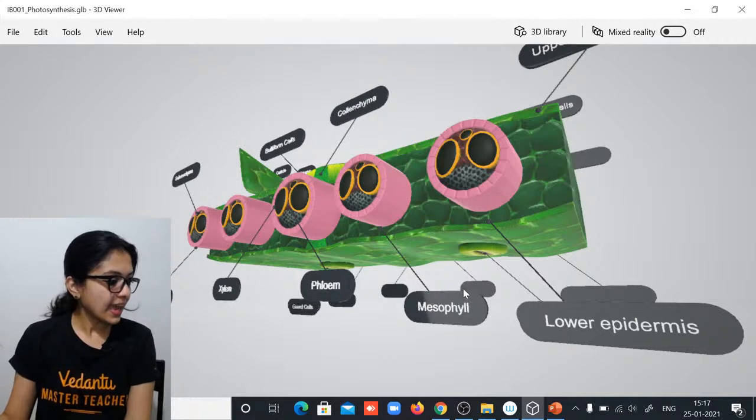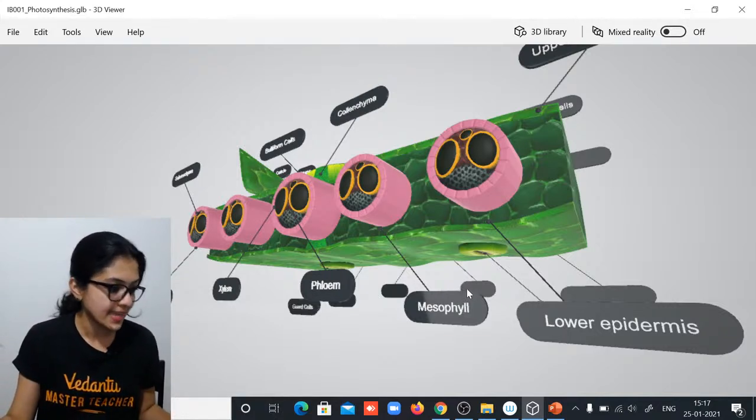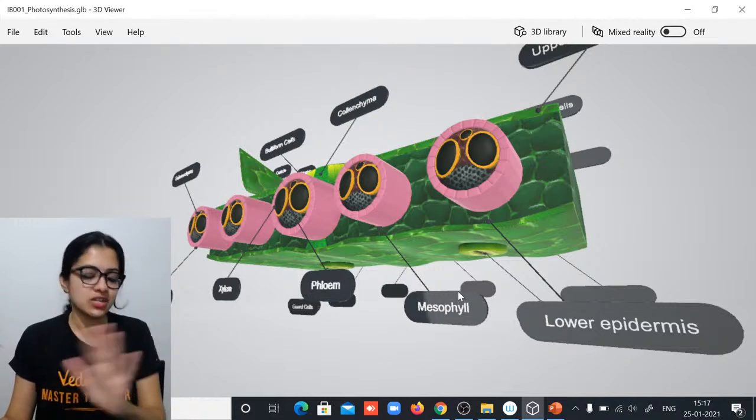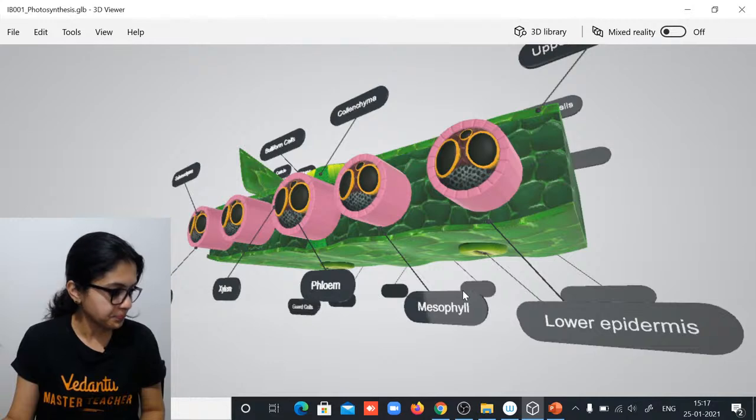Okay. Exactly. Cuticle is just a waxy coating. It's not made up of any cells. Cuticle is just a waxy coating which is there to prevent excessive loss of water by transpiration.